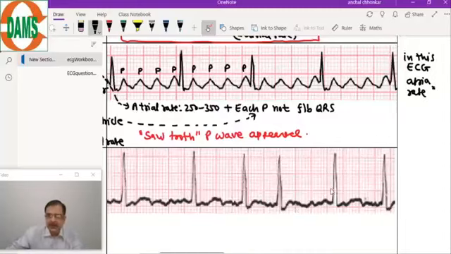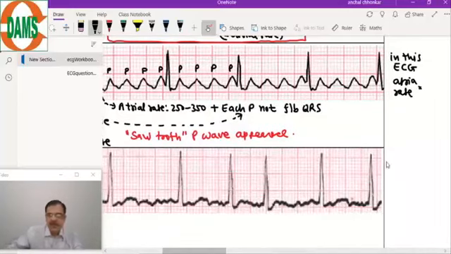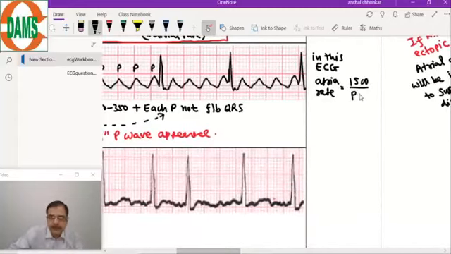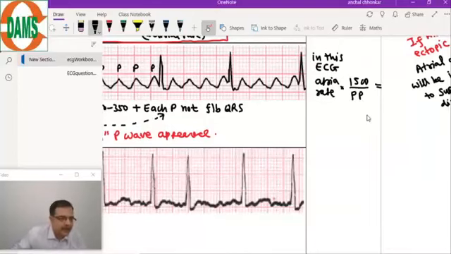I will give you the formula: in our first lecture we have done that atrial rate is 1500 divided by the PP interval. So what is the atrial rate in this example?